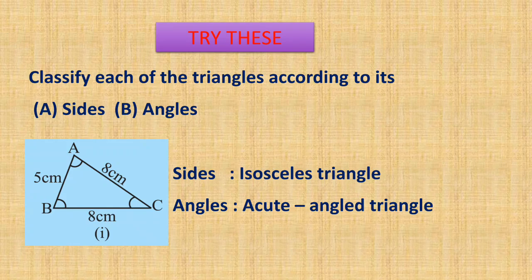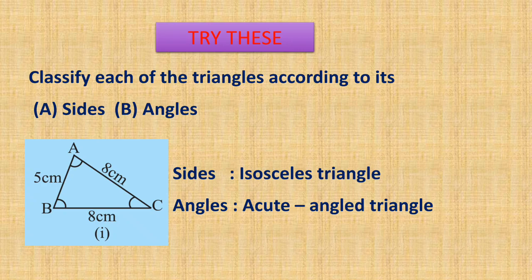Using this, here we are going to do two sums. In this, you have the sides 5 centimeter, 8 centimeter and 8 centimeter. Here you want to describe it based on side and angle. Clearly you can find two sides having the same 8 centimeter.